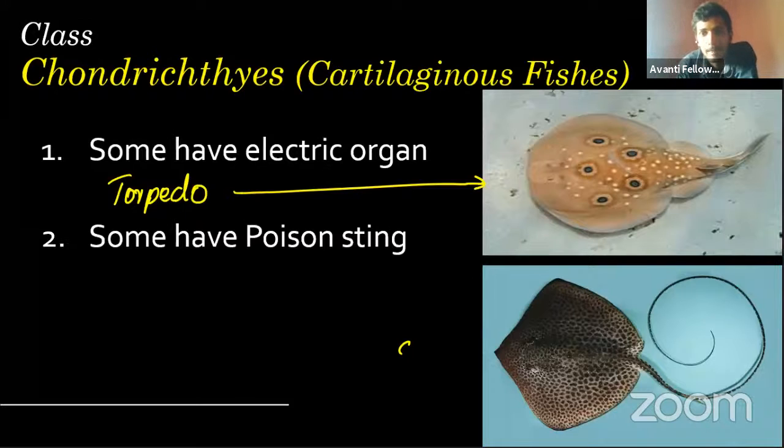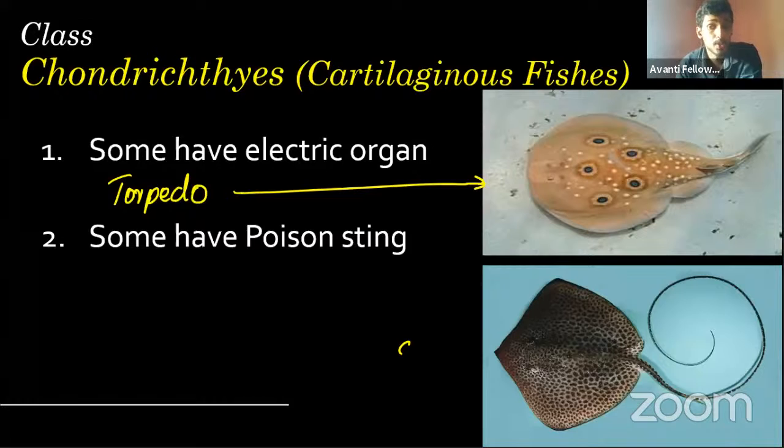You can say that. So, what we are discussing is how these produce electricity. This is called a torpedo, and it has the ability to produce electricity, that means small shocks. How it does this: in our body we have ion channels. What are these ion channels? Our plasma membrane maintains different concentrations of ions in different regions. Intracellularly there is a completely different concentration, like sodium is high inside and potassium is high outside, like that.